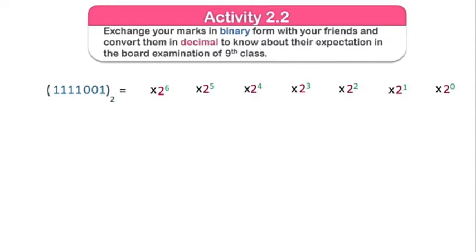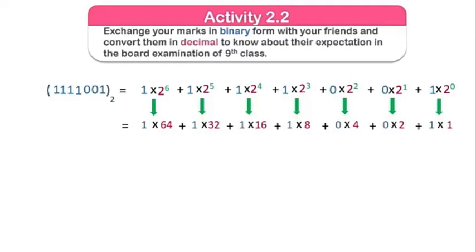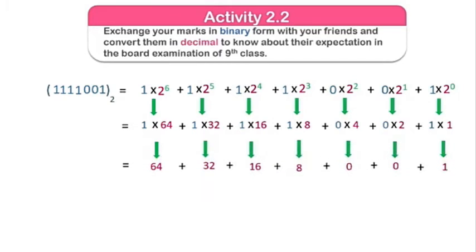Then we will multiply, and we write the position number as the power of that base. So here we have 7 binary digits. We write 7 terms multiplied, and also write the powers. After this we will assign numbers to each, then write the addition sign, and then we will take out the powers. 2 raised to power 6 is 64, 2 raised to power 5 is 32, 2 raised to power 4 is 16, 2 raised to power 3 is 8, 2 raised to power 2 is 4, 2 raised to power 1 is 2, 2 raised to power 0 is 1.